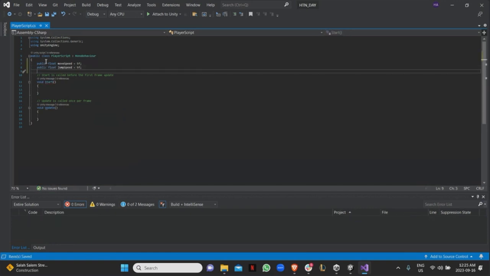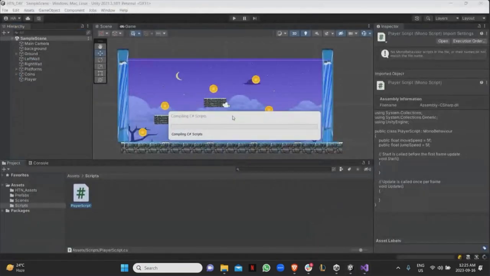Where did I get the 5 from? I don't know. I'm just experimenting here, right? Later on, I might want to change that, increase it, decrease it, however the game feels. So if I go back to Unity, it's going to compile for a bit. Once the compiling is done, I'll show you why I made it public over here.